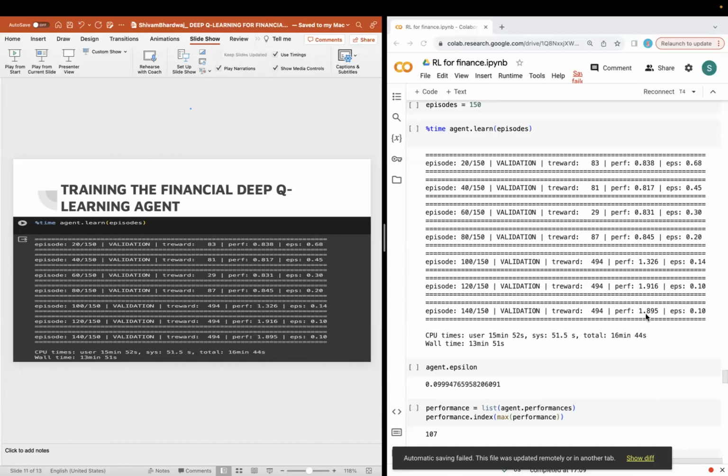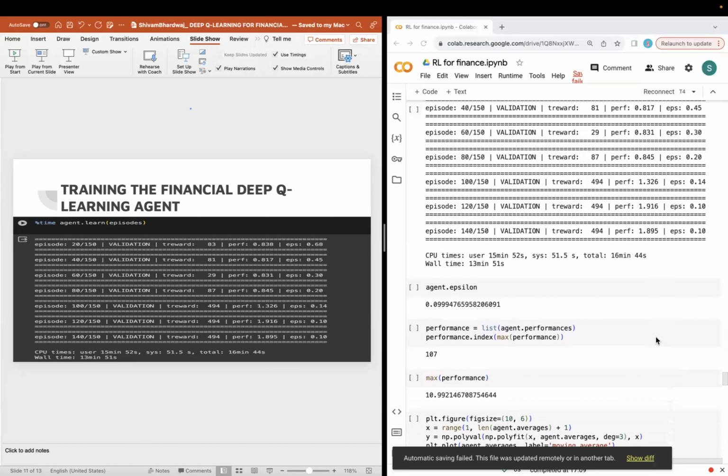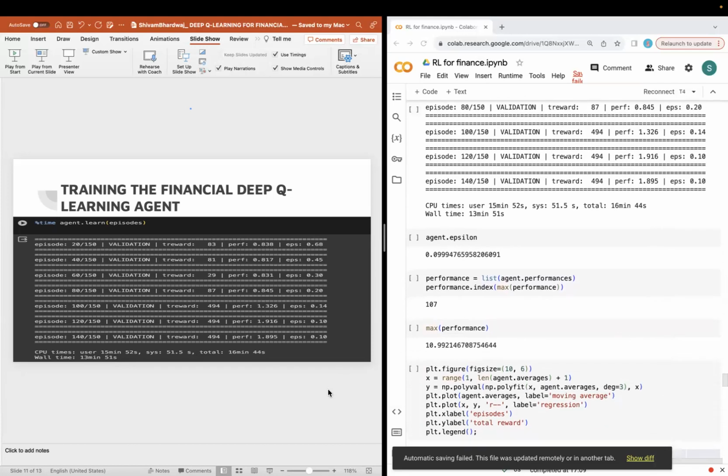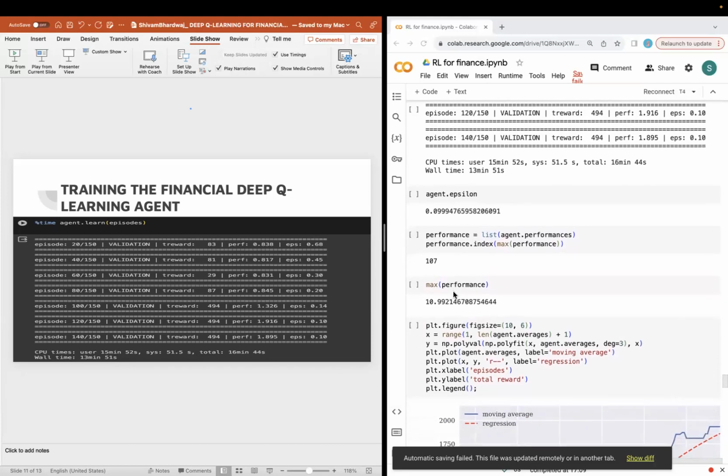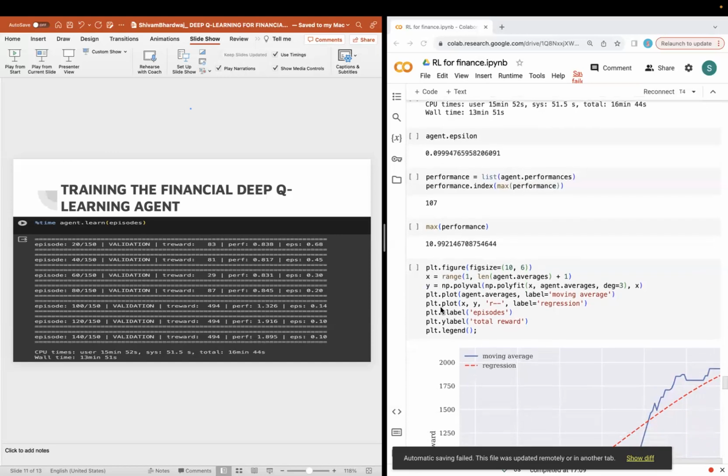Here, a performance of 1.895 entails that we can have approximately 189.5% returns on our Apple stock. We can also see that the maximum performance was achieved at episode 107, where we were able to get a return of 1099%, or a 10-fold return.